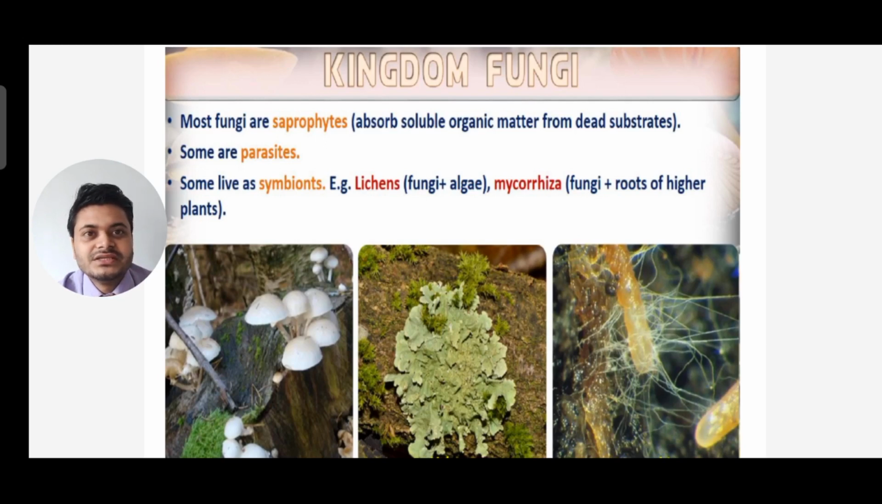Next, you can see most fungi are saprophytes. They absorb soluble organic matter from dead substances or substrata. Saprophytes means those organisms obtain their food from dead and decaying organic matter. Most fungi are saprophytes, some are parasites, and some also live in symbiotic association, symbiosis, where it stays in the form of lichen. So what is lichen? Algae plus fungi. When fungi and algae stay together, it's called lichen.